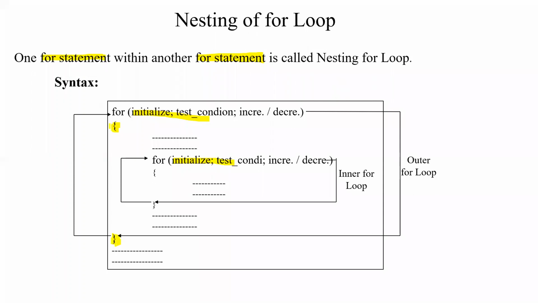So the outer for loop starts from here and ends up to here, right? Inside the outer for loop body, we have an inner for loop. This is exactly one for loop kept inside the body of the first or outer for loop. We will be using separate control variables for both the outer and the inner for loop.